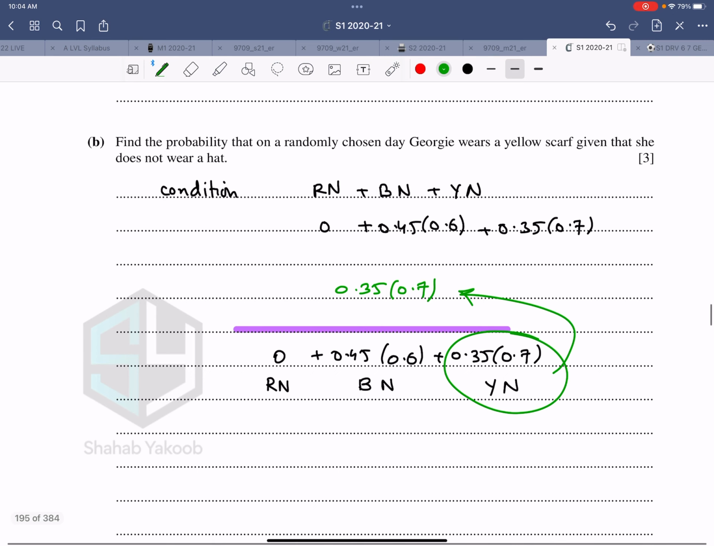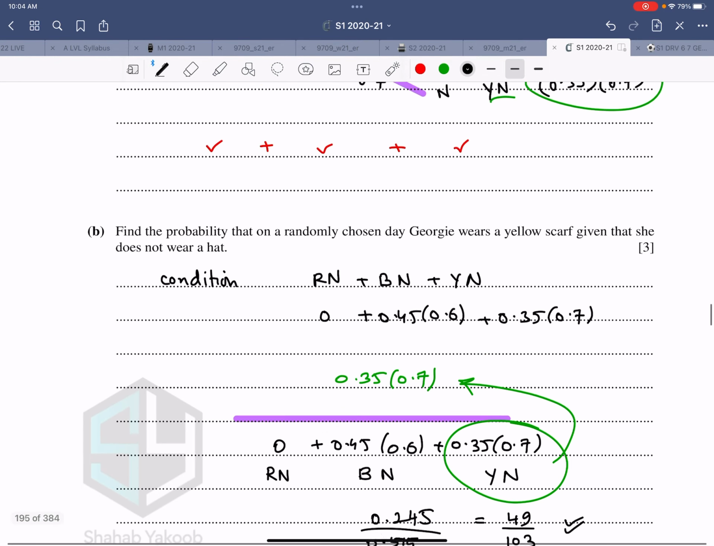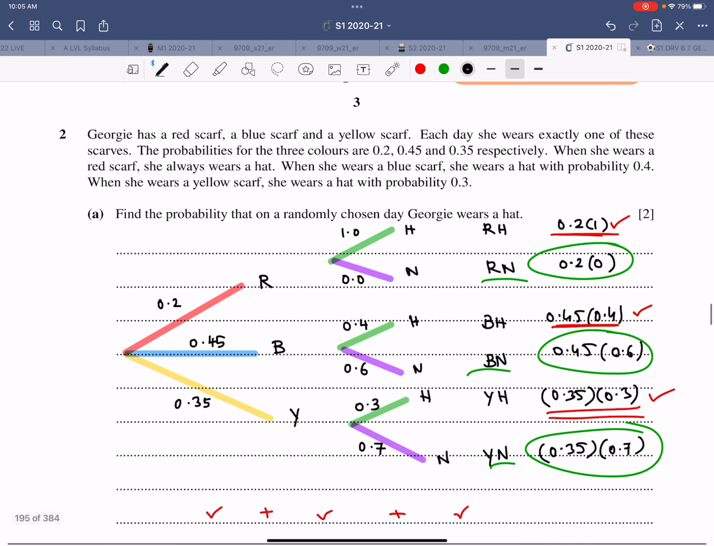Leave the answer in the fraction form. When you do the calculation, you get 0.245 at the top, and the bottom after the addition is 0.515. Now when you simplify it, this comes out to be 49 over 103 if your calculator is in the right mode, and this is the answer that you obtain. So this question was about tree diagrams and conditional probability. So that's question number 2.